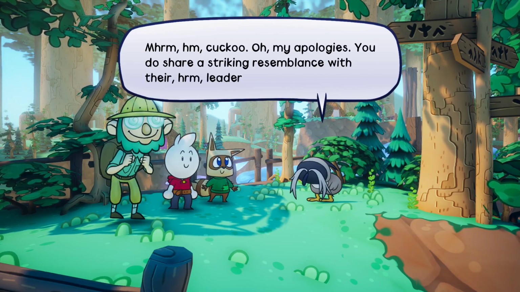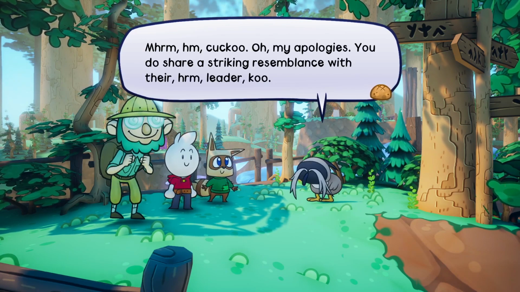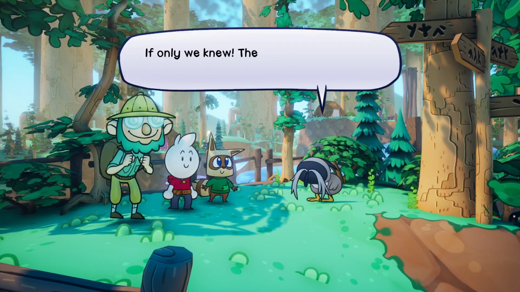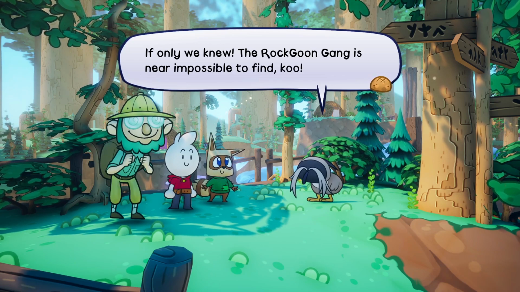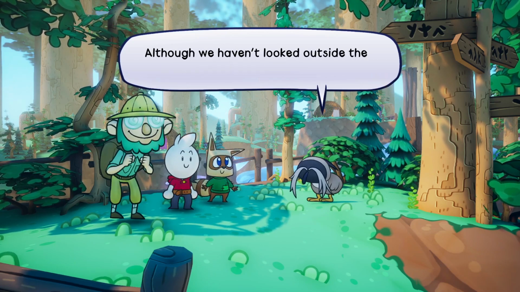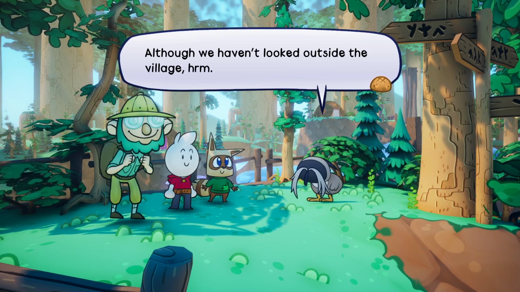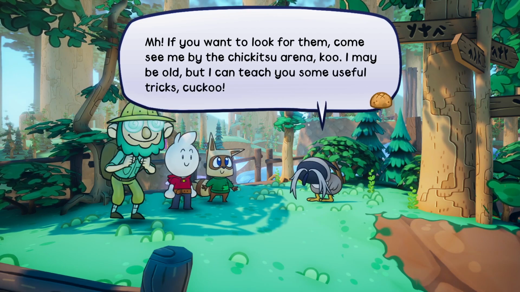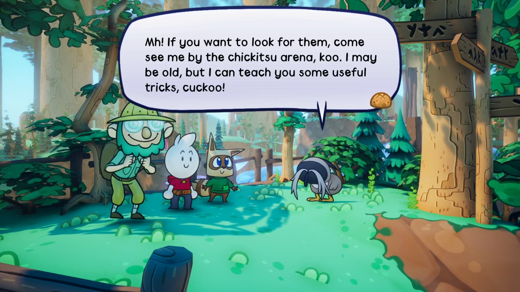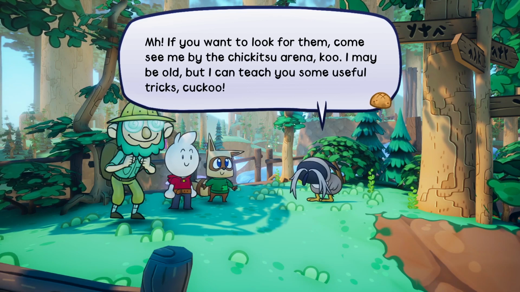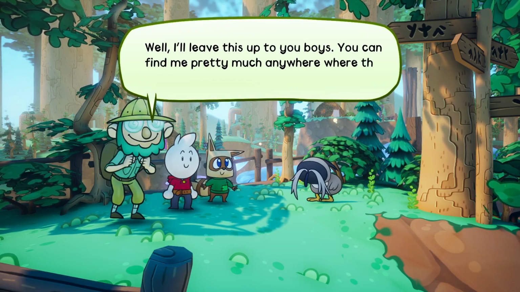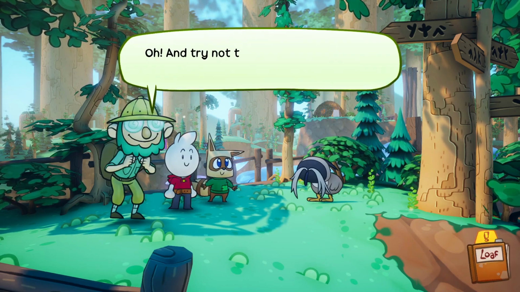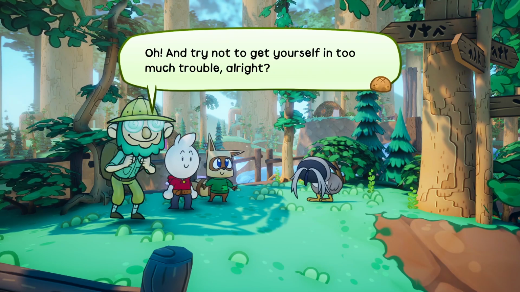Oh, my apologies. You do share a striking resemblance with their leader, Koo. Huh? If only we knew. The Rock Goon Gang is near impossible to find. Although we haven't looked outside the village. We'll do it. If you want to look for them, come see me by the Chikatsu Arena, Koo. I may be old, but I can teach you some useful tricks. Well, we'll leave this up to you, boys. You can find me pretty much anywhere there are interesting things to learn. Oh, and try not to get yourself in too much trouble, alright?